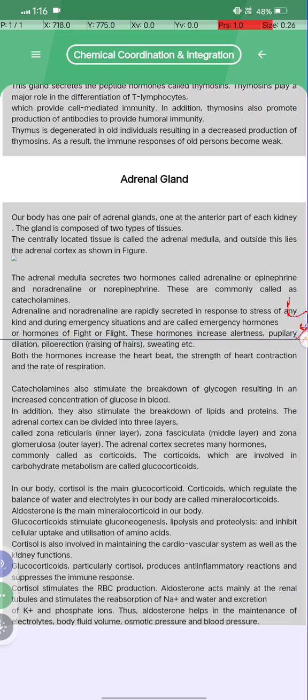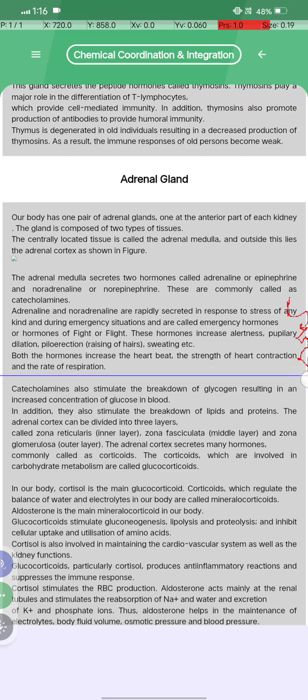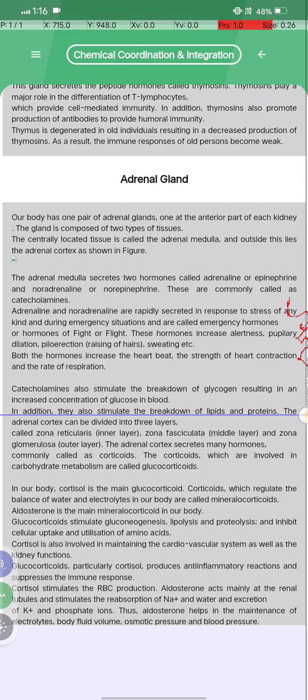These hormones cause pupillary dilation, piloerection (raising of hair), sweating, etc. Both hormones increase the heart rate, the strength of heart contraction and the rate of respiration. The catecholamines also stimulate the breakdown of glycogen, resulting in an increase in the concentration of glucose in blood. In addition, they stimulate the breakdown of lipid and protein.